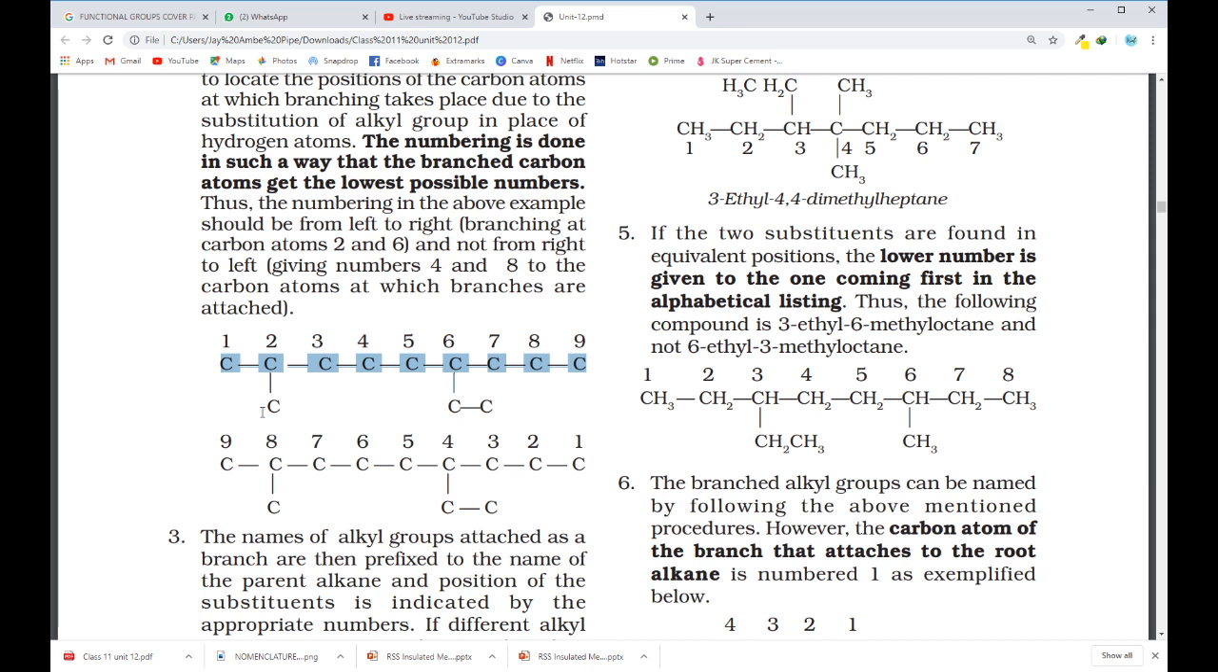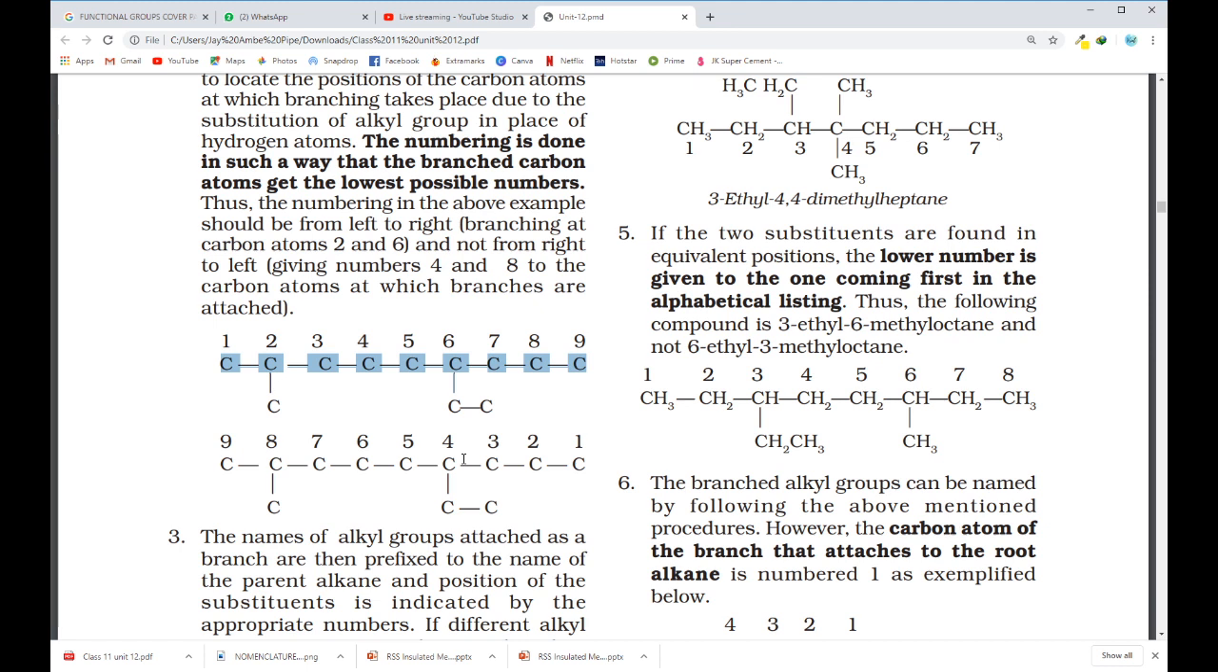Now if you see, we have two different substituents present. Here a substituent of 1 carbon atom means this is methyl, and here I have a substituent with 2 carbon atoms, which is ethyl. So first you have to decide the parent chain, and second you have to find out which substituents are present.